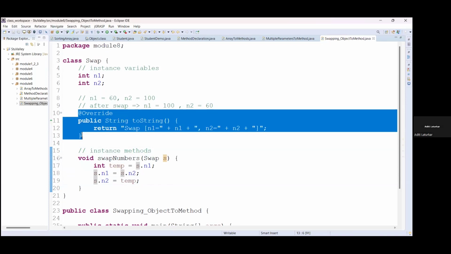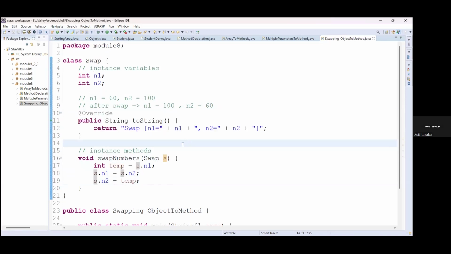For the details, this toString method, we will use this toString method to display the swap object itself. Okay, this is the one method where we are passing this object as a value to the swap numbers method.